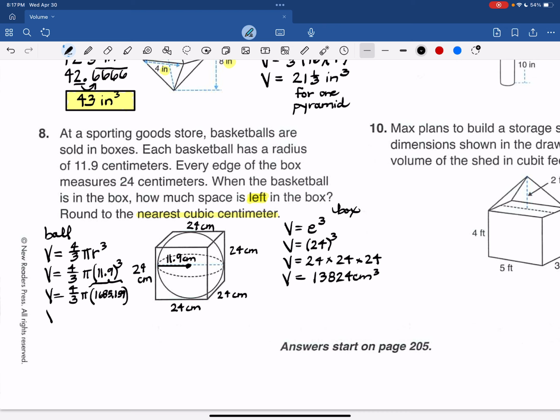And that comes up to be about 7055.199. So we're going to have to do some rounding here. Actually, I'm going to go ahead and do my subtraction. I'm going to go ahead and round to the nearest cubic centimeter. So let's do this.